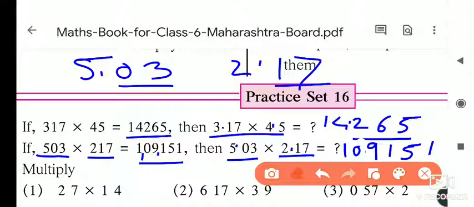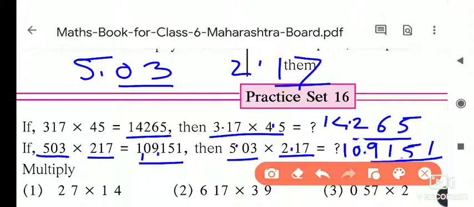So 1, 2, 3, 4. I leave 4 digits from the right side of the answer and I give the point here. So this is its answer, and the answer is 10.9151. Understood, all of you? Okay, now note down this, write down these answers in your notebook also, and next we will see the multiplication